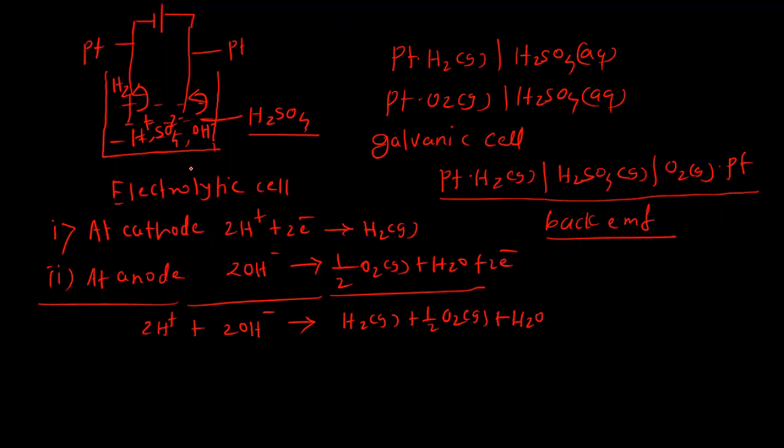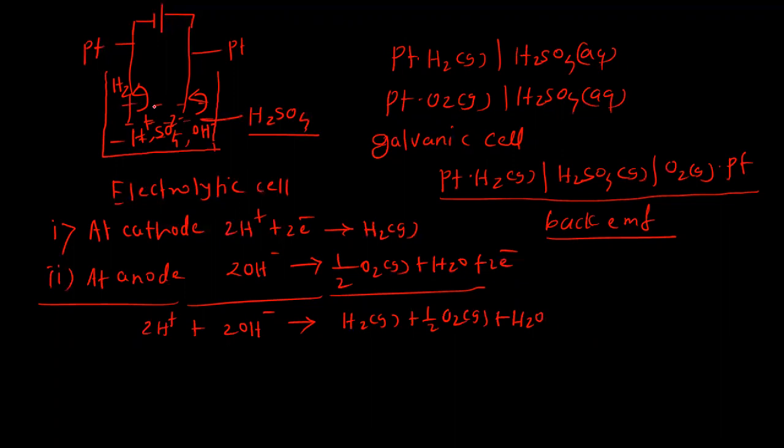It means the electrolysis of the electrolyte has been stopped, and the electrode gets polarized. It means the electrolysis of the electrolyte does not take place. So what is polarization here? Polarization means the behavior of the electrode has changed. At one stage, we are passing the electricity through the electrode into the cell. But due to the formation of such a gas electrode, a galvanic cell is formed, and this galvanic cell itself produces the electricity.